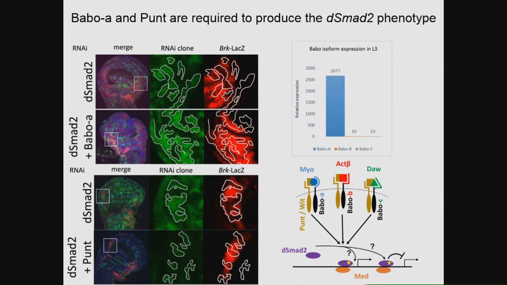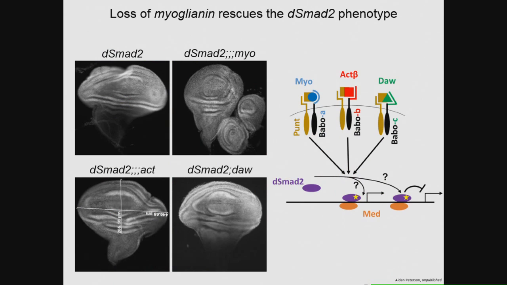So we next asked the question, which activin-like ligand is functioning in the disc? We reasoned that since baboon is epistatic to DSMAD2, there must be a corresponding ligand that is also epistatic to DSMAD2. And because we saw evidence of baboon A being functional, we initially thought that perhaps myoglianin would be epistatic, but we wanted to independently check all 3 ligands. So when we did this experiment, we discovered that only myoglianin is epistatic to DSMAD2 and rescues the DSMAD2 phenotype.